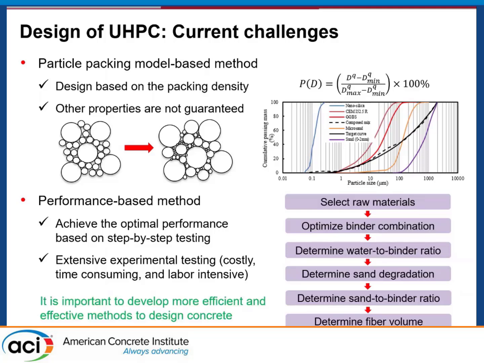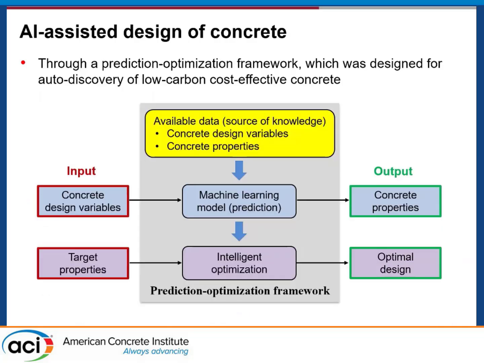We have to do a lot of experiments. So this motivated us to develop other methods which are more efficient. And with the advances in artificial intelligence, my group has done some research on AI-assisted design, and also our peer colleagues did a lot of important research.